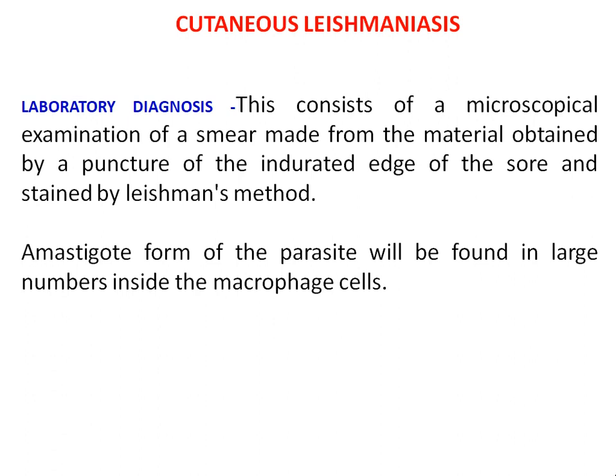As far as the laboratory diagnosis is concerned, this consists of microscopic examination of a smear made from the material obtained by puncture of the indurated edge of the sore and stained by Leishman's method. Amastigote forms of the parasite will be found in large numbers inside the macrophage cells, that is the WBCs.